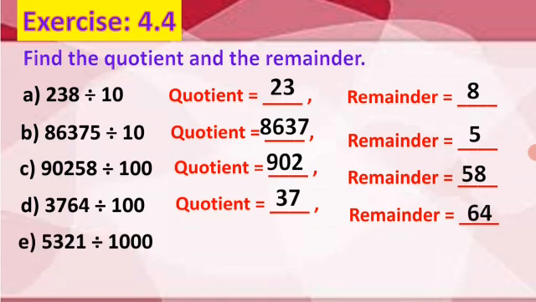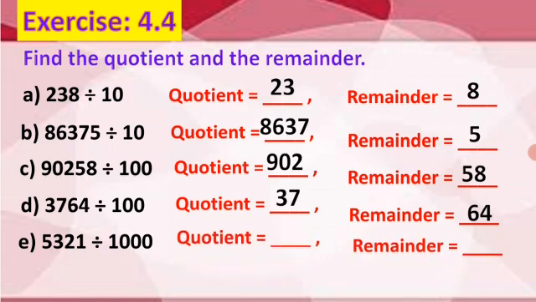Next one, 5321 divided by 1000. Yes, very good. Hundreds, tens and ones digits are remainder. Remaining digits only quotient. Yes. So, 5 is the quotient. 321 is the remainder.